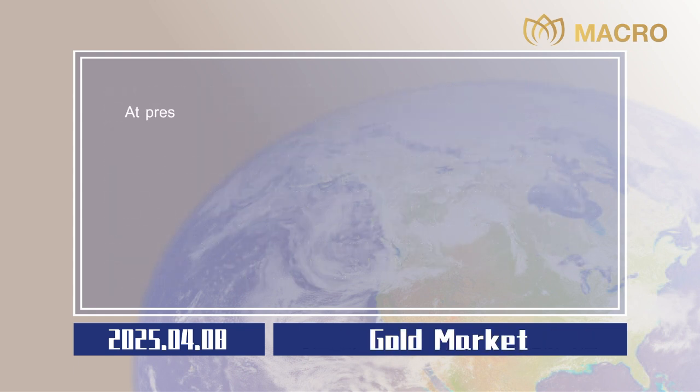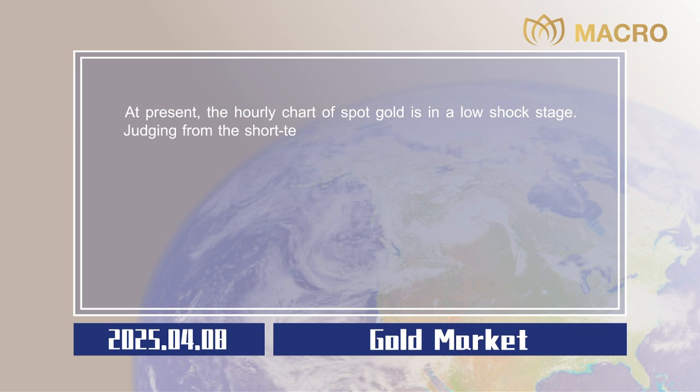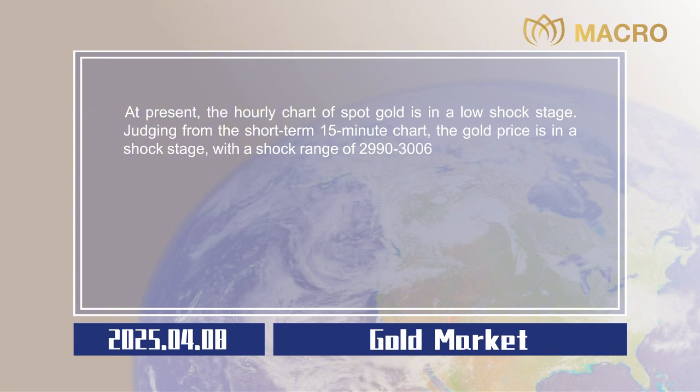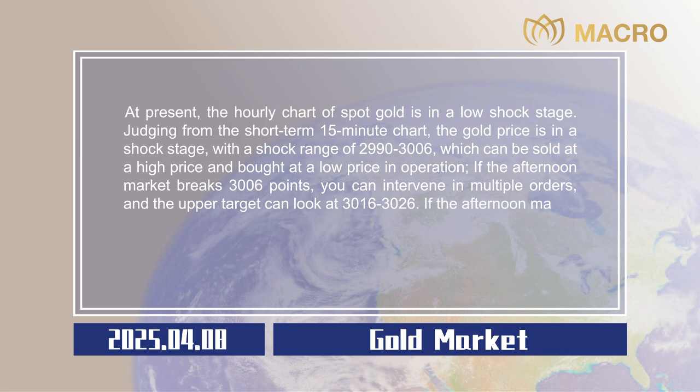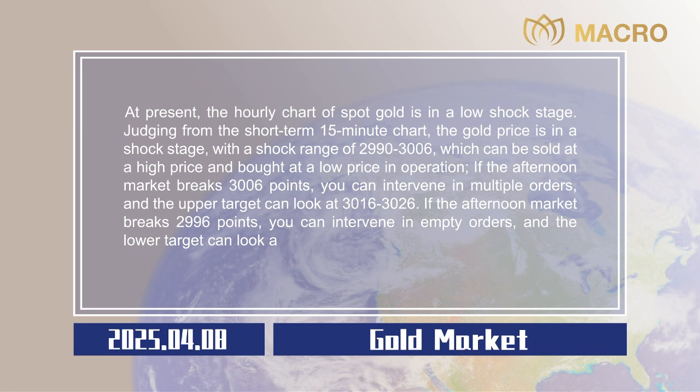Gold market. At present, the hourly chart of spot gold is in a low shock stage. Judging from the short-term 15-minute chart, the gold price is in a shock stage, with a shock range of $2,990 to $3,006, which can be sold at a high price and bought at a low price in operation. If the afternoon market breaks 3,006 points, you can intervene in multiple orders, and the upper target can look at 3,016 to 3,026. If the afternoon market breaks 2,996 points, you can intervene in empty orders, and the lower target can look at 2,986 to 2,976. Stop losses are all $5.